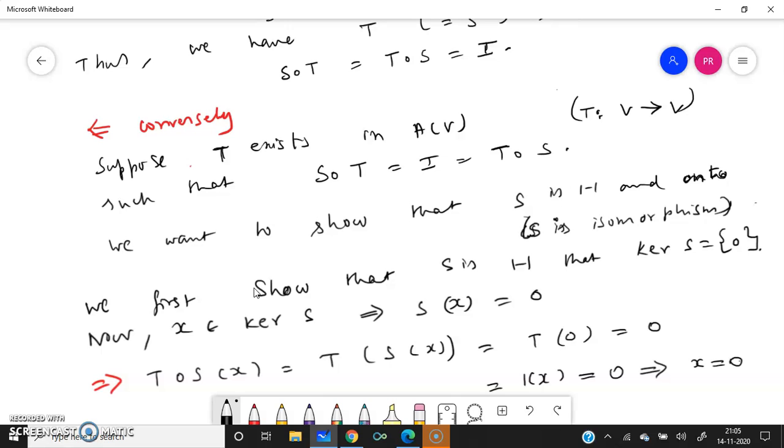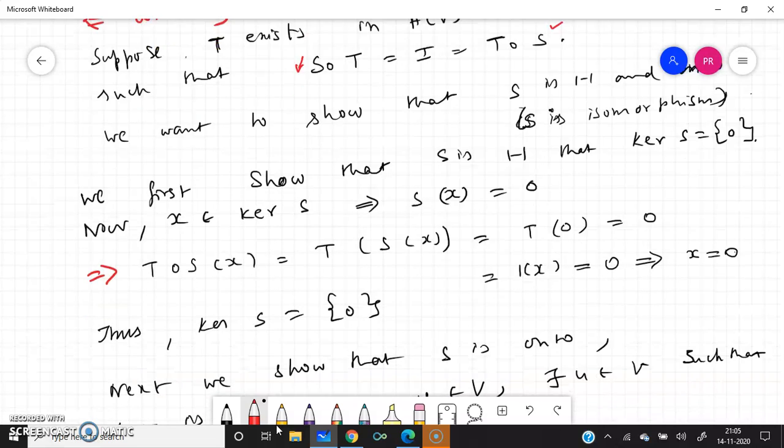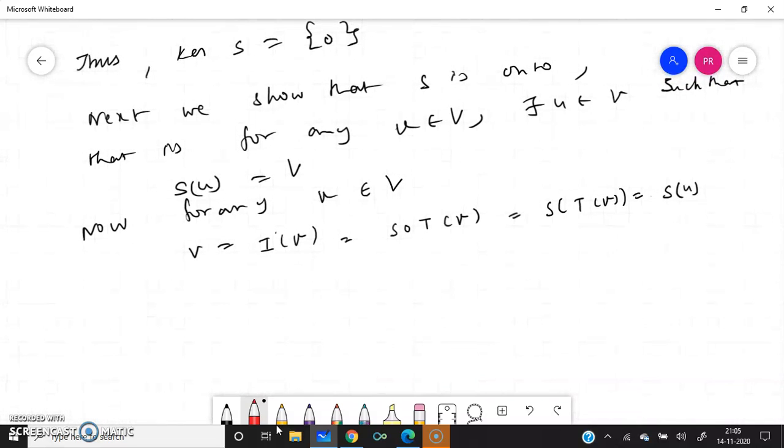In the converse, we have assumed that S composed with T equal to I equal to T composed with S. So using that condition, S composed with T, S of T of V, is equal to S of U, where U equal to T of V is an element of V.